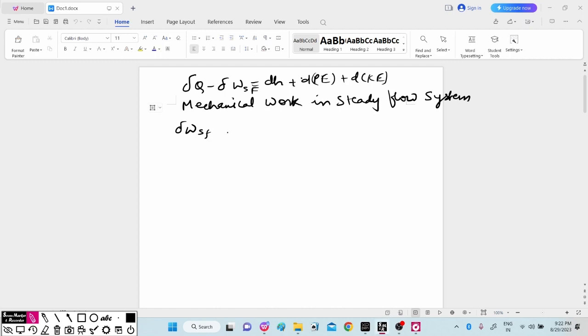What will the steady flow work be equal to? Now if I change the sign, considering this del W on the right hand side and del Q as it is on the left hand side, we will bring all the right hand terms to the left hand side. So this will become del Q minus dH, and we will write the terms in the bracket: minus dH plus change in potential energy plus change in kinetic energy.